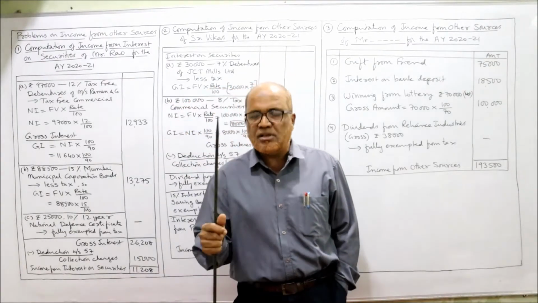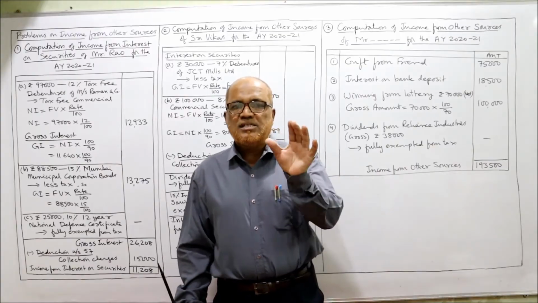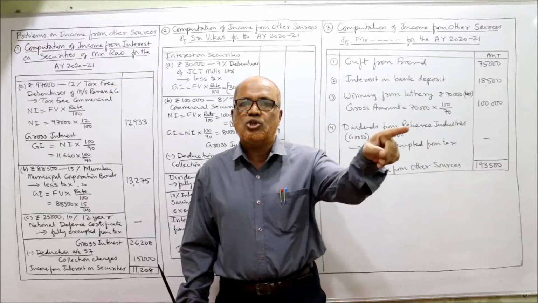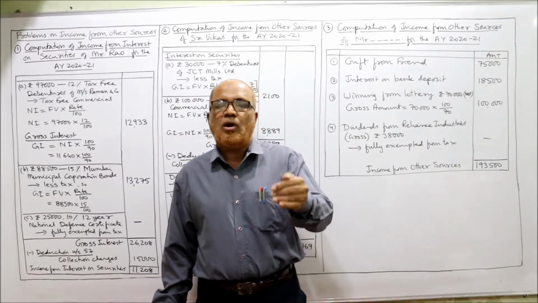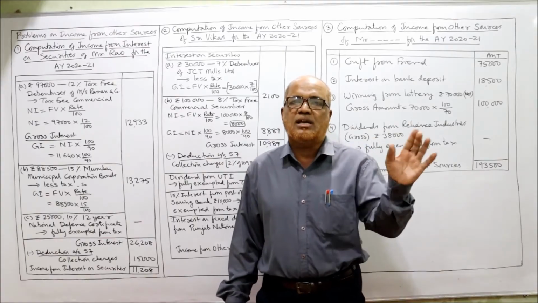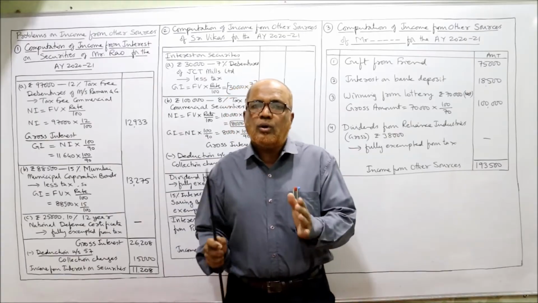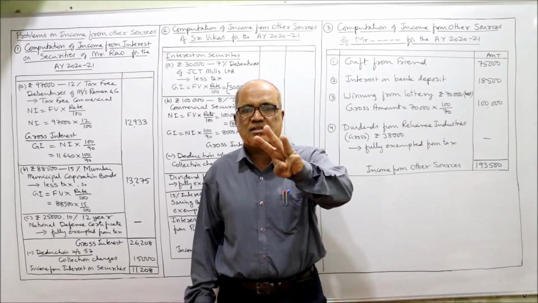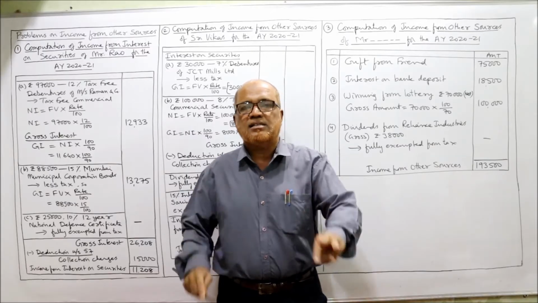Now see here, in the previous video I explained how to compute the interest on securities. Security means the bonds issued by the government or debentures issued by the companies. These are called securities. The interest received on bonds or debentures is taxable under income from interest on securities. It's a part of income from other sources, right? Now, how to calculate the interest on securities? The Income Tax Act has divided the securities into 3 categories: exempted from tax security, tax-free security, and less tax security.